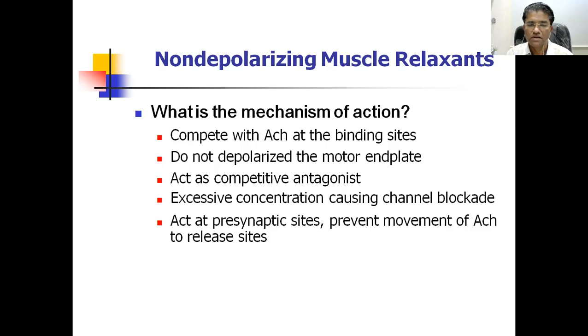As these are drugs which act on the nicotinic receptors, there are some nicotinic receptors at a presynaptic site. If they are blocked, then further release of acetylcholine from the presynapse is also prevented. And all this leads to non-generation of muscle action potential, the muscle does not contract, and the muscle gets paralyzed.